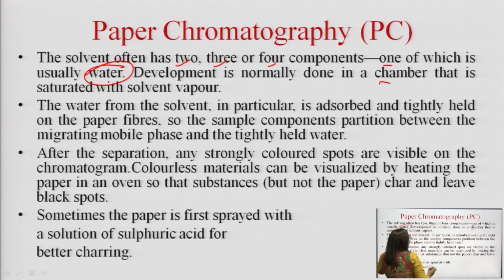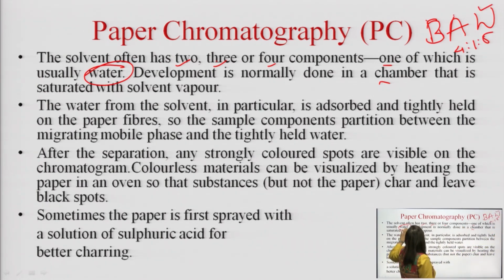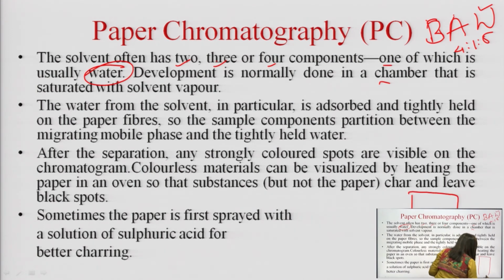The very commonly preferred solvent for paper chromatography is BAW, 4:1:5, butanol, acetic acid and water. Since the stationary phase we are using is cellulose, the cellulose acts as the stationary phase along with the moisture present in it.